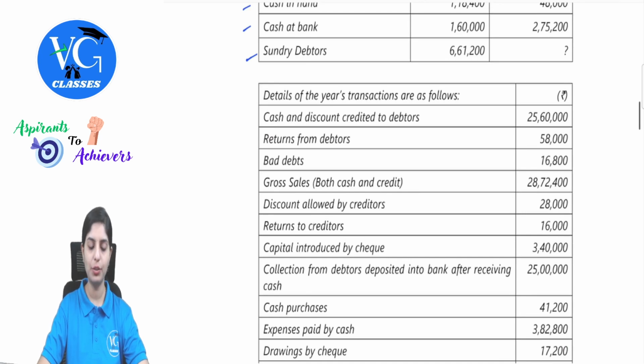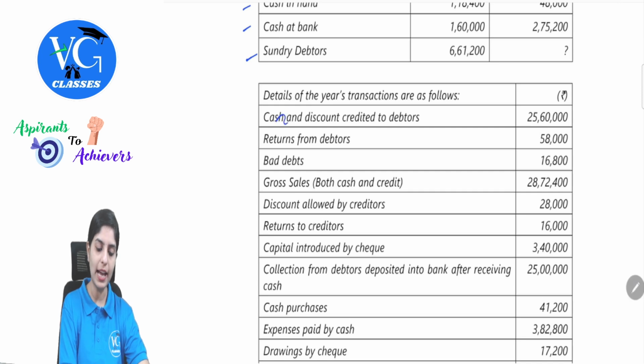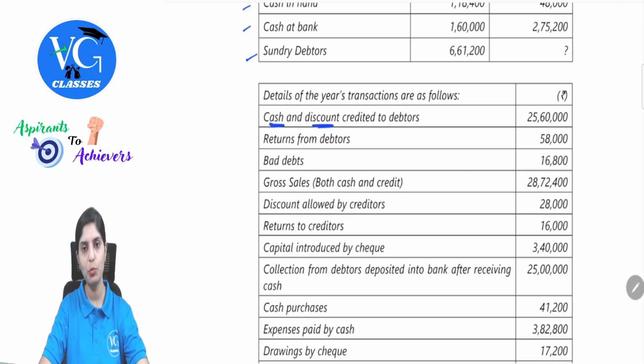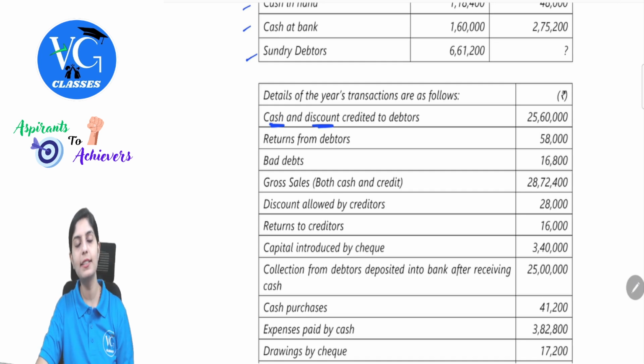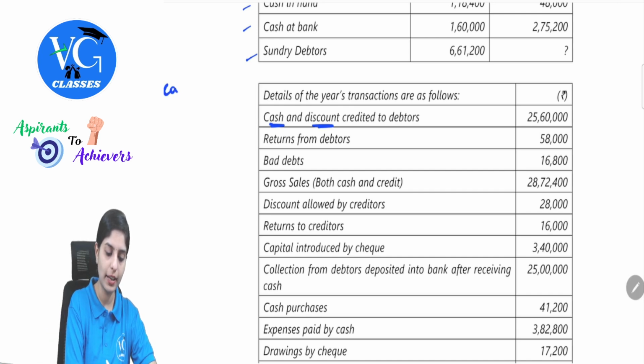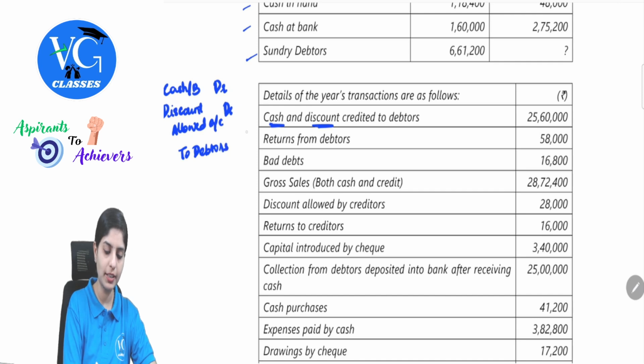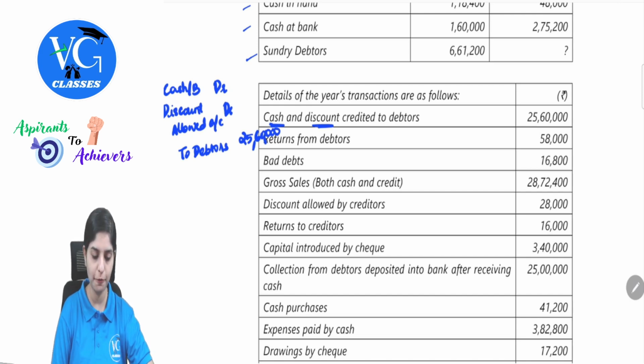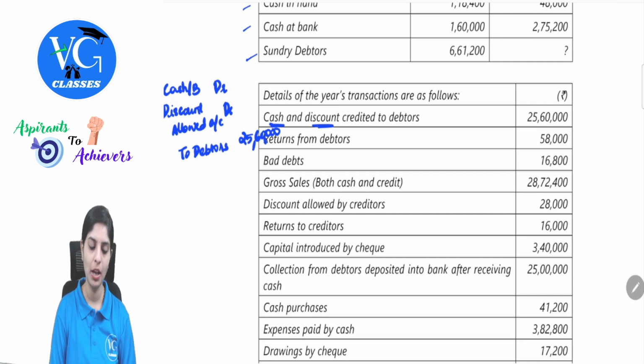Cash and discount credited to debtors. So there is both involved, cash as well as discount. So the journal entry would be cash or bank account debit, discount allowed account debit to debtors. So here we have cash or bank, discount allowed, debit to debtors. So they have given one final amount, 25,60,000. We need a breakup. So we will just observe carefully. Is there any additional information given?